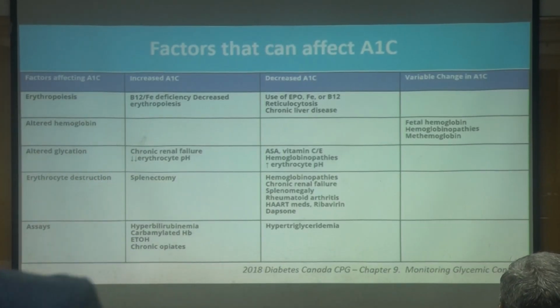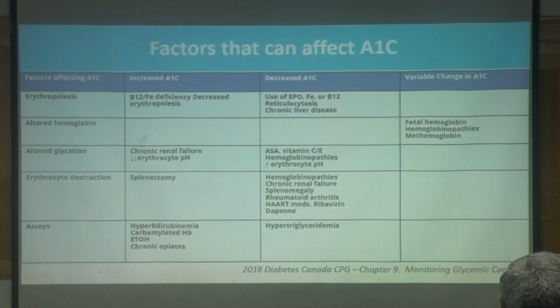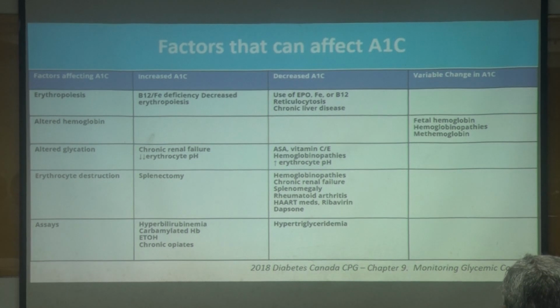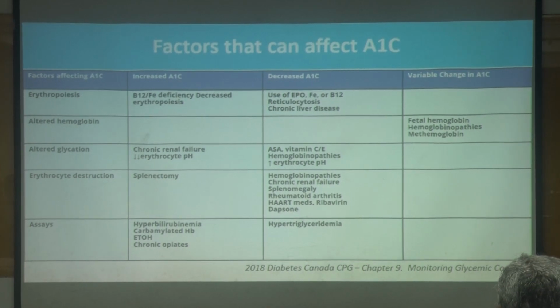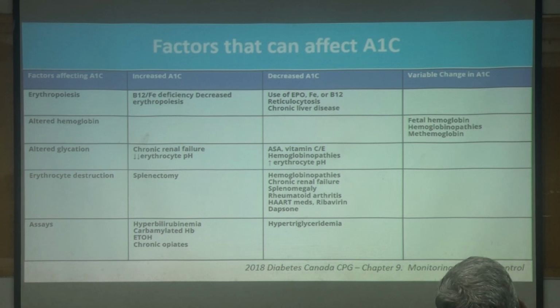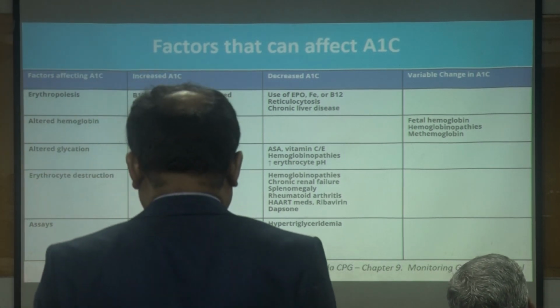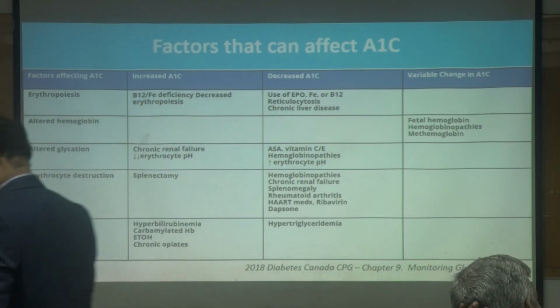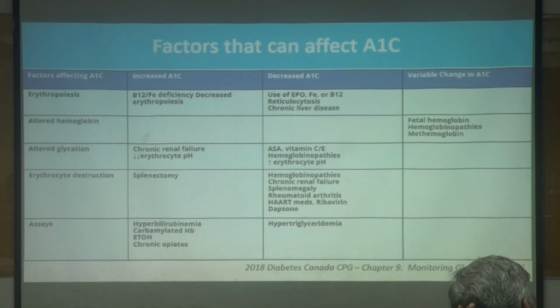And factors which can affect HbA1c, we should keep in mind whenever we are interpreting HbA1c. All the hemoglobinopathies, whenever the blood is going to be lost or blood is going to stay, it alters the hemoglobin. Fetal hemoglobin, hemoglobinopathies, methemoglobin, and some drugs like vitamin C, E, and chronic renal failure, splenomegaly. Whenever the red blood cell life is going to be extended, HbA1c will be altered. Or whenever the red blood cell life has been shortened, HbA1c will be altered. That is the one point you should keep in mind. So before interpreting HbA1c, look for hemoglobin. If it is fine, then we can go with the HbA1c.